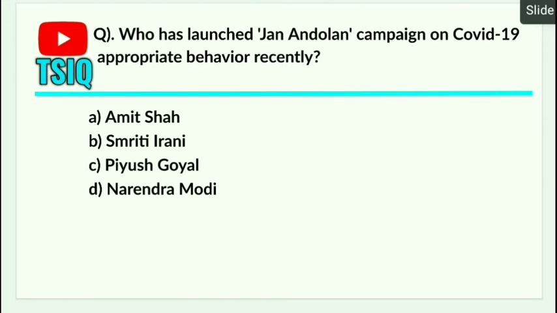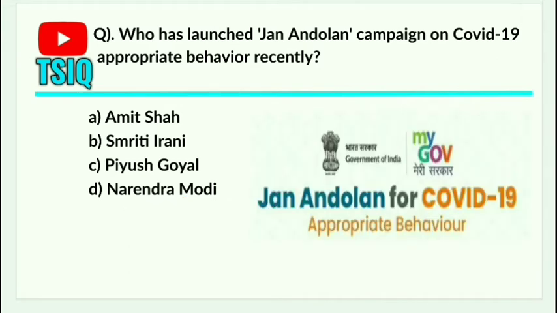Next one is who has launched Jan Andolan campaign on COVID-19 appropriate behavior recently? Answer is Narendra Modi. Prime Minister Narendra Modi has launched a campaign on Jan Andolan for COVID-19 appropriate behavior. Why this was launched? This was launched in view of upcoming festivals and winter season as well as the opening up of the economy. Through this campaign, he urged the people to always remember to wear a mask, wash hands, follow social distancing by maintaining do gaz ki duri.